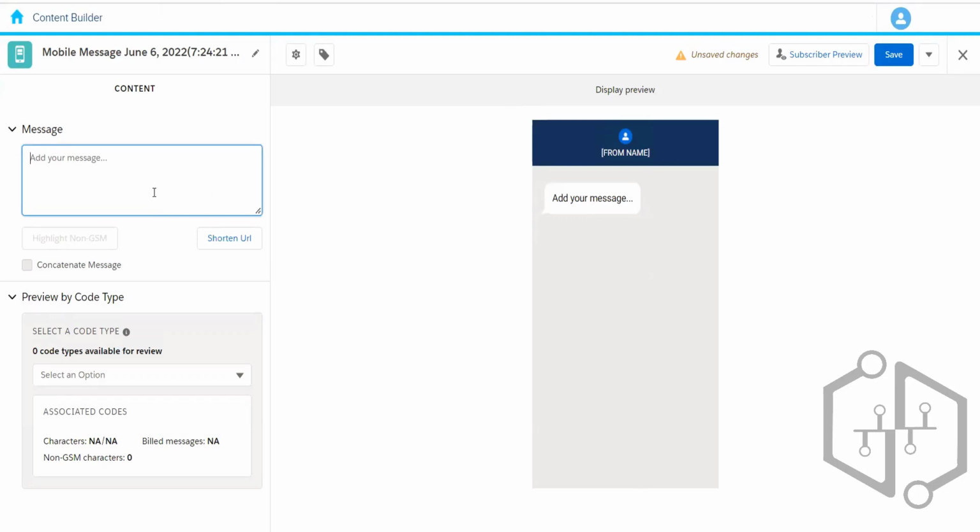Here, we can type any message that we want to write. Let's say we made one transaction and it says, you have spent 1,000 rupees. If this was not true, call the below number or something like that.